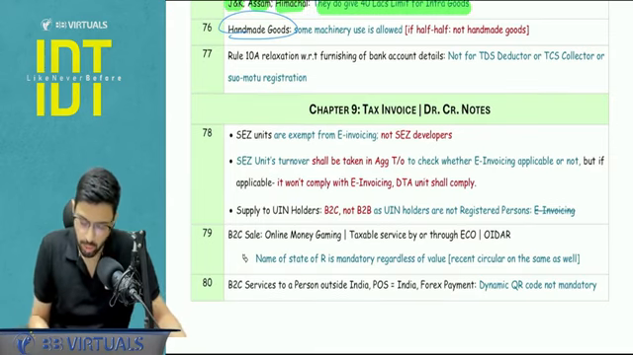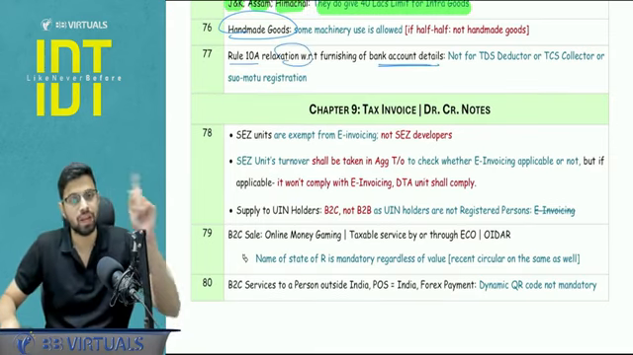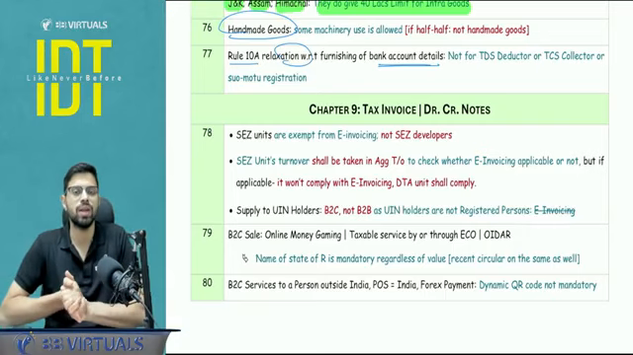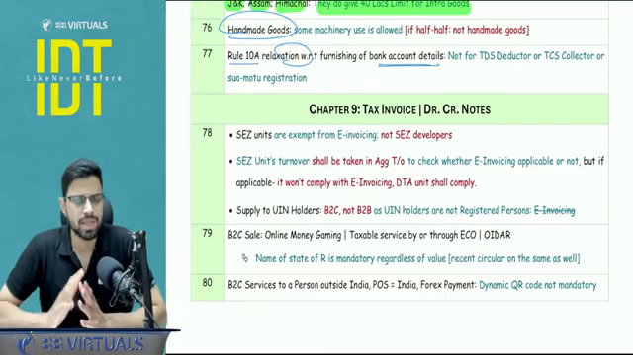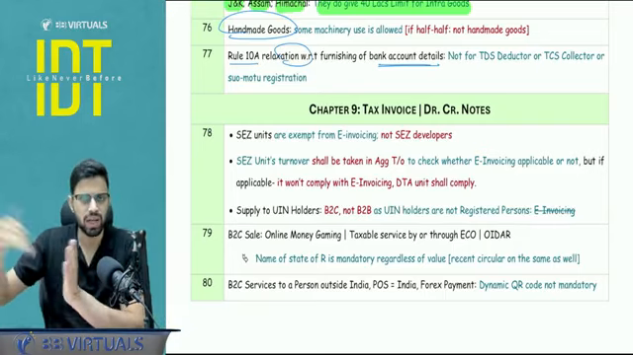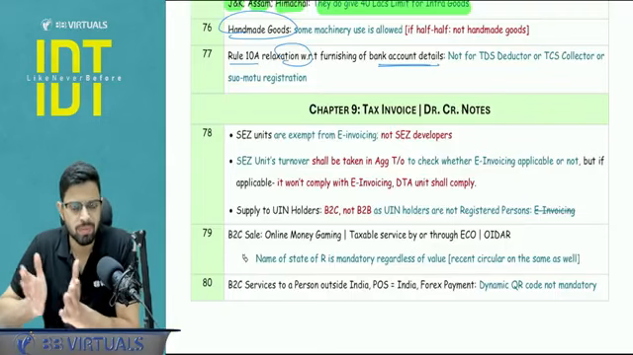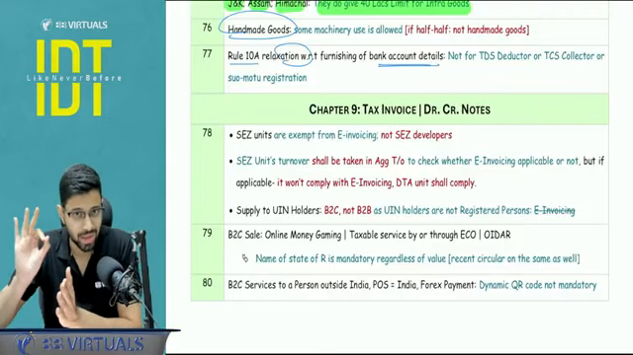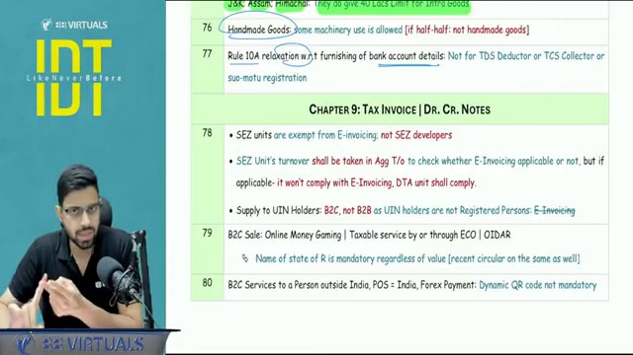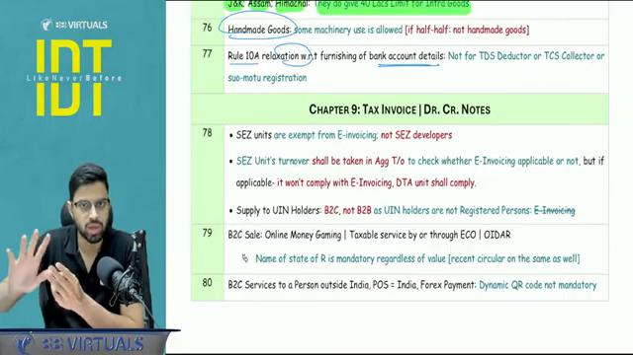Rule 10A deals with the relaxation from furnishing bank account details while filing for registration, that is REG 01. Basically, you get a 30 days time limit, so 30 days or GSTR-1 filing, whichever is earlier. But that relaxation does not apply in three categories: TDS deductor, TCS collector, and suo motu registration when the proper officer registers you.